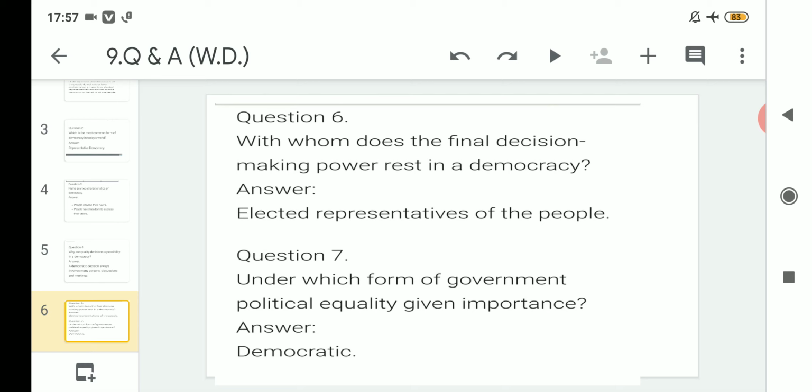Anyone who has attained the age of 18 years is given the right to vote. So in this way also we can say that political equality is given importance in a democratic form of government only.